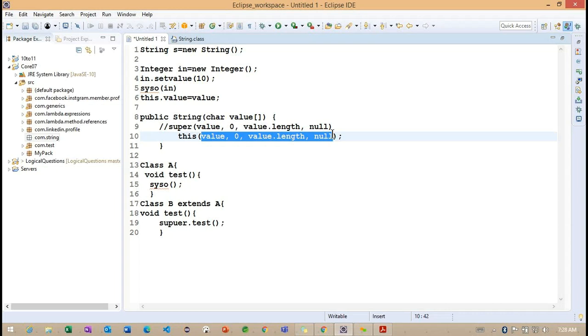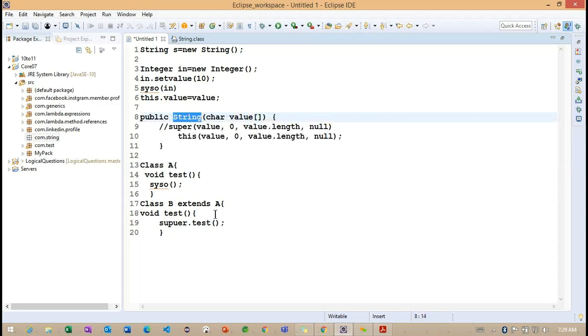With super we call the superclass constructor; with this we call the current class constructor. But the location is important: super and this are used inside the constructor.